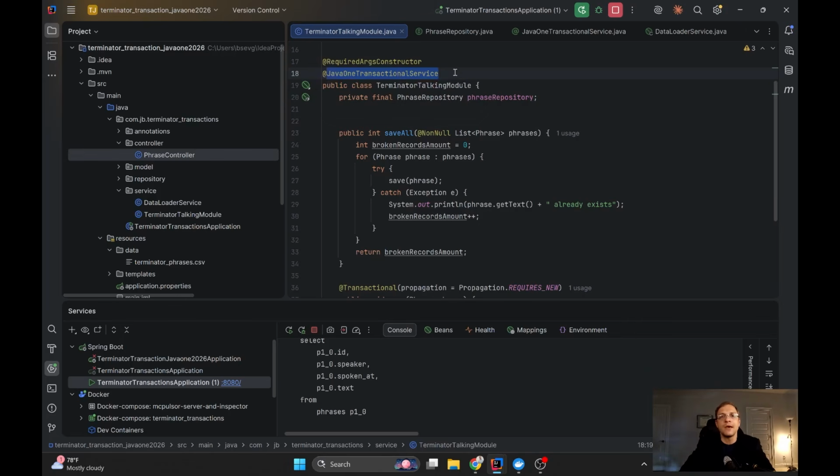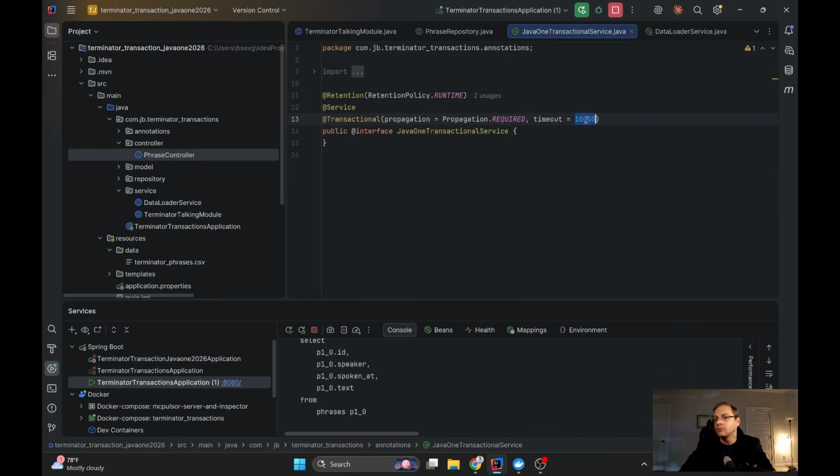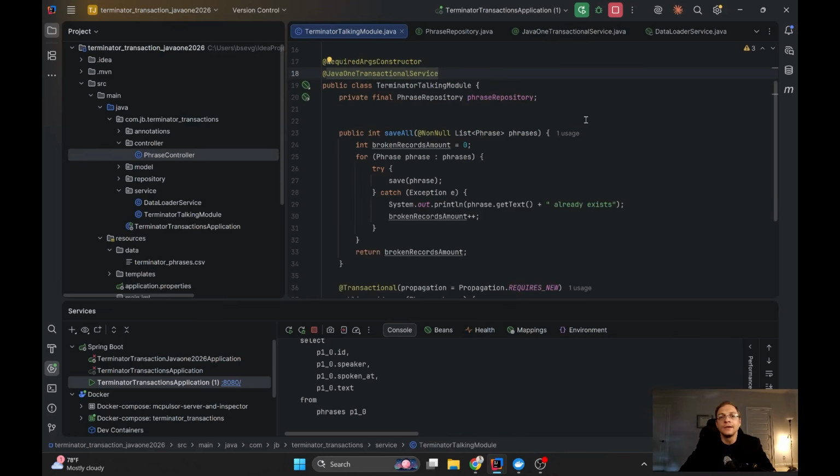Now, what does it mean? In case we have the transactional annotation above the class, it means that each method, like save all, is marked with a transactional annotation as well, with this timeout. And inside my save all method, I'm iterating through my phrases we took from the JSON, and I'm trying to save them one by one in a stupid for, but I just want to catch an exception which can happen here.